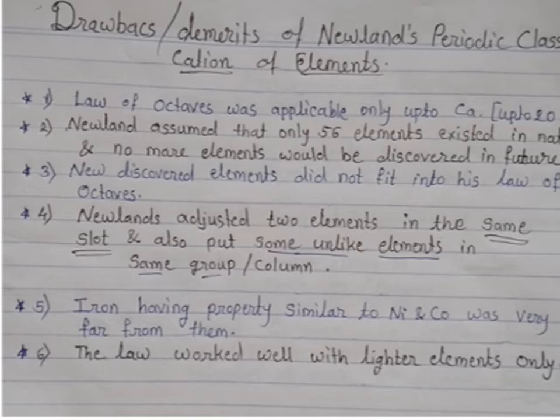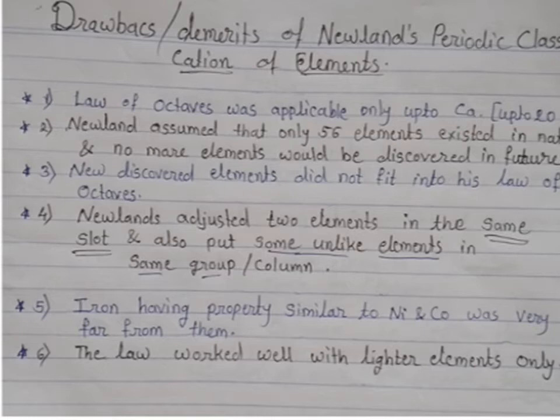The third drawback: newly discovered elements did not fit into his law of octaves.